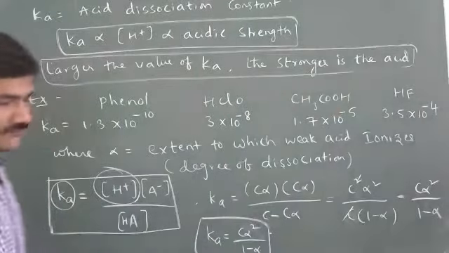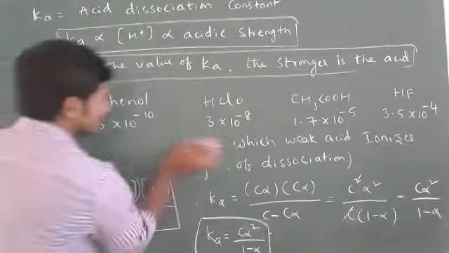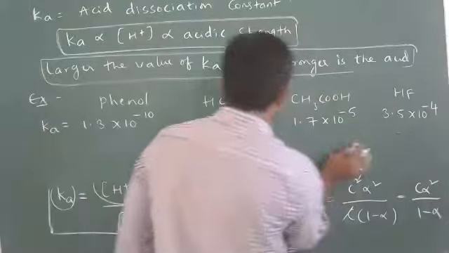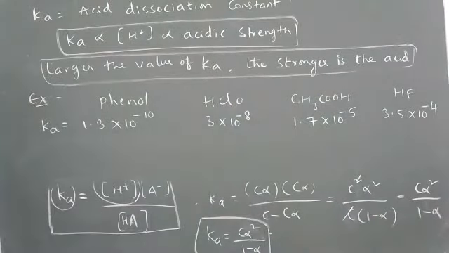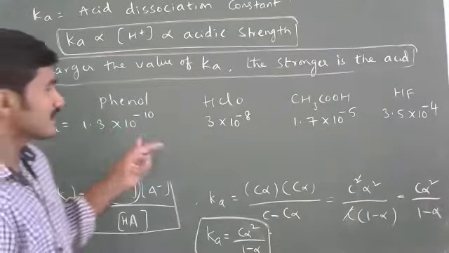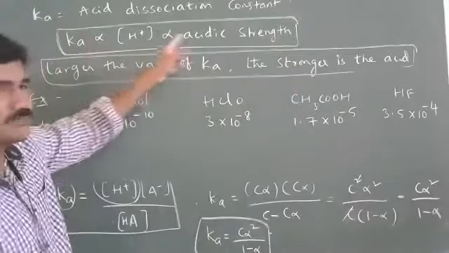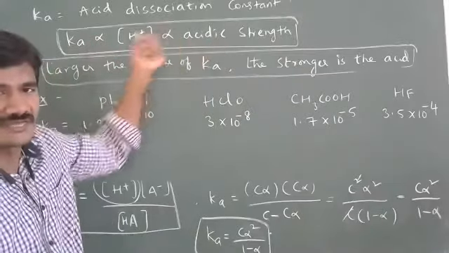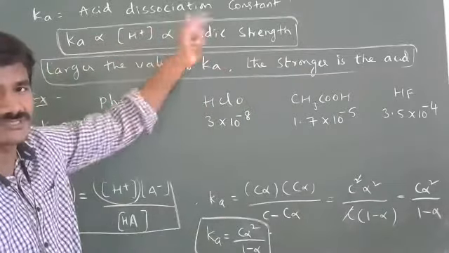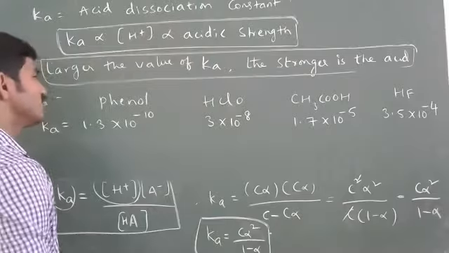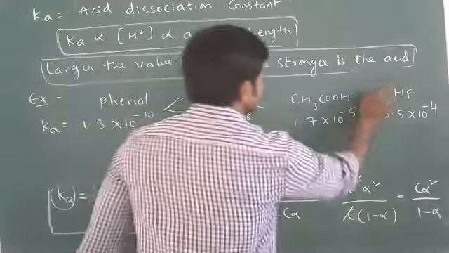Tell me, out of these four, which is the strong acid? Which is the strong acid among these? HF. Very good. Because the larger the Ka, the stronger the acid. Because Ka is directly proportional to acidic strength. When the Ka value is more, more H plus ions are there, so it is a stronger acid. So here acidic strength increases.